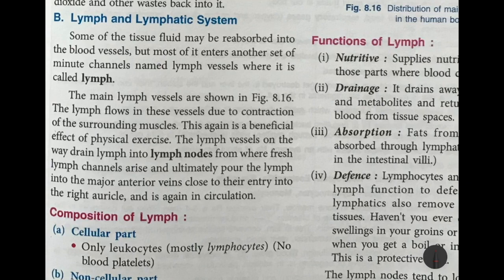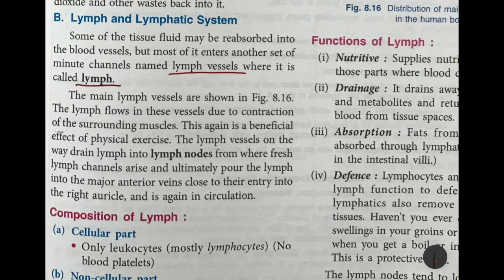Very small channels are there which are known as lymph vessels, and once it enters the lymph vessels, then it is known as lymph. Now what happens: first, the plasma, the liquid part of blood together with white blood cells, oozes out from the blood capillaries and surrounds the cells.